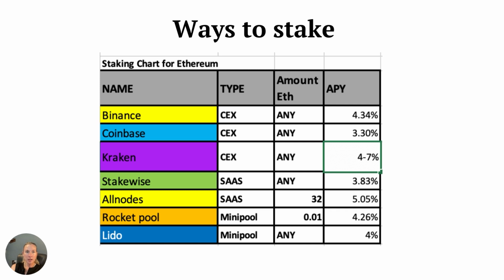So here's just a staking chart for Ethereum. Some of the types of staking that we went over, and the amount of ETH, and then the APY, which varies. And that can change depending on the amount of node validators. The more the validators, the less the APY. So the sooner, the earlier you get in with less validators, the more APY you will make.